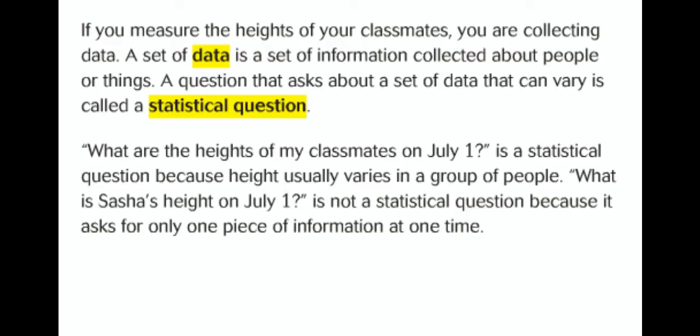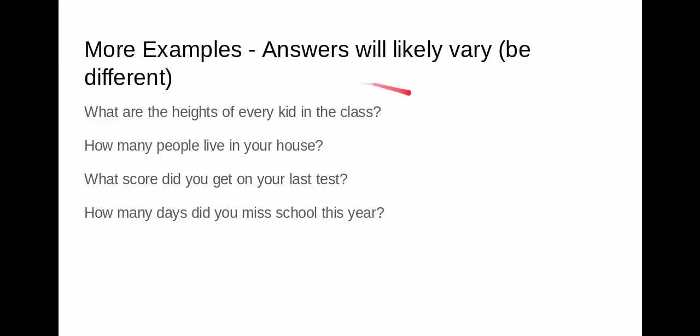And one last thing about statistical questions, I don't know if you noticed it in all the examples, it's also a question that's going to give you a number as an answer. So you can't necessarily ask the whole entire class, what is your favorite color? And then we go around and someone says blue and someone says green and another person says blue and another person says orange. It has to be something that is going to give you some sort of number answer, like these examples here.